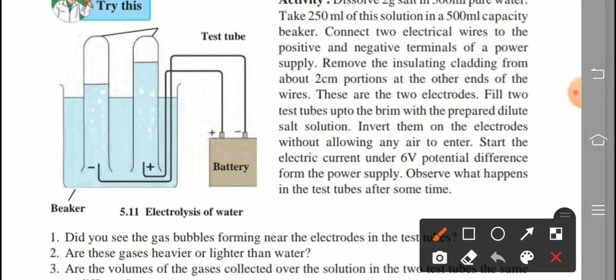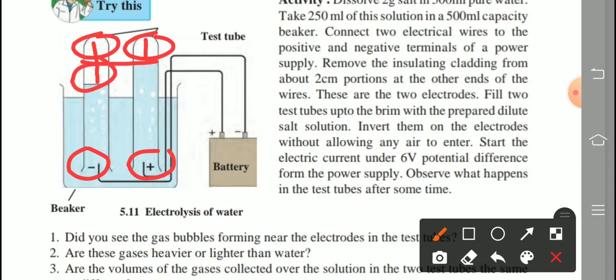So what do you observe in this figure? After some time, both test tubes were completely filled with the salt solution. So here some empty spaces occur. This is the negative electrode. This is the positive electrode. Clear? So compare this gap and this gap exactly. In test tube 1, I am showing here, the space is double as compared to the space created in test tube number 2.